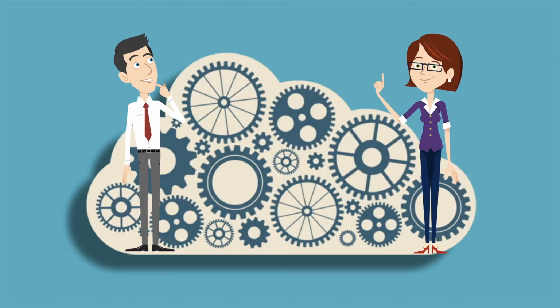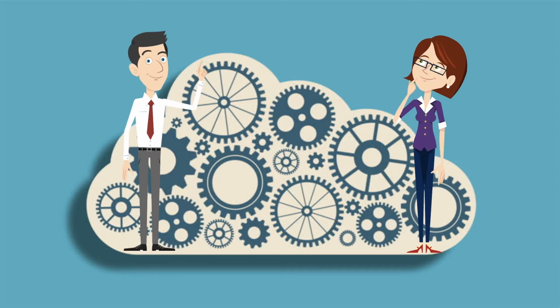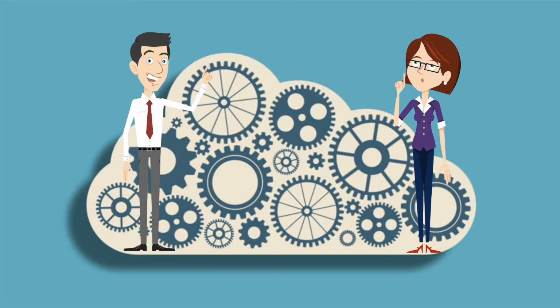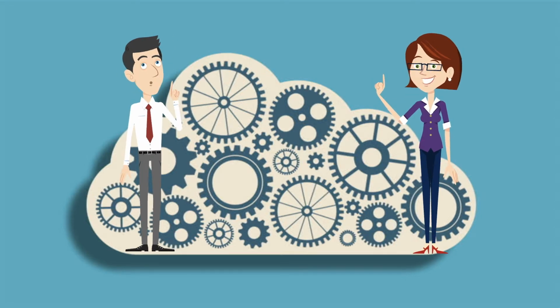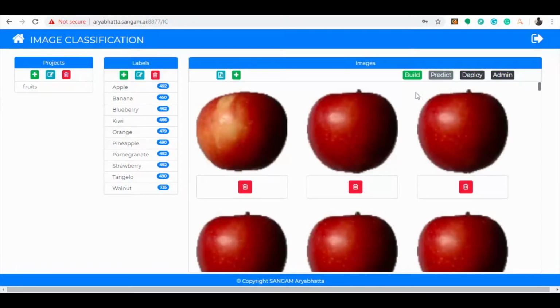Why do we need to generate these model files, John? Because model files generated after training capture all the information extracted pixel by pixel from the input images provided and store it inside the model files. So, it has the potential to identify the right fruit item for any given test image. That's interesting. Yes. Now let us start predicting.